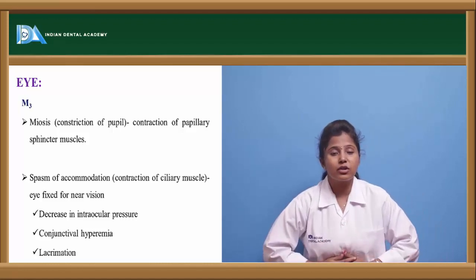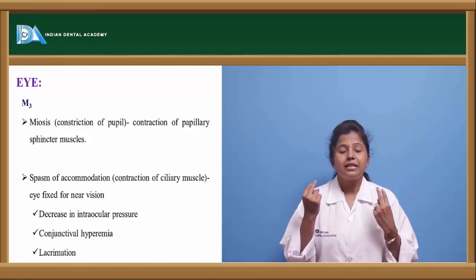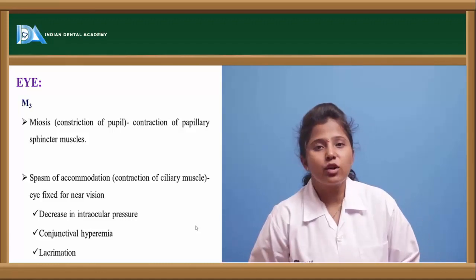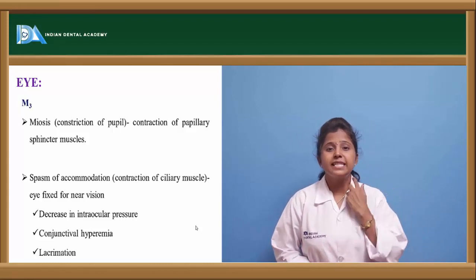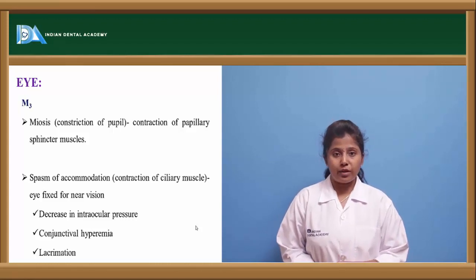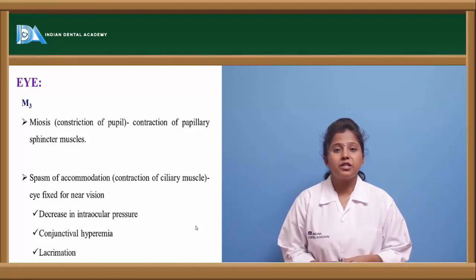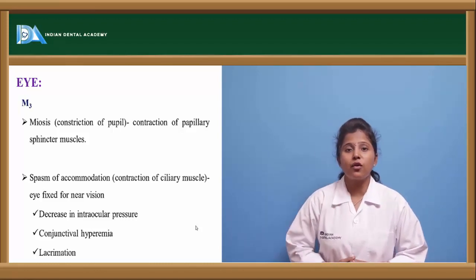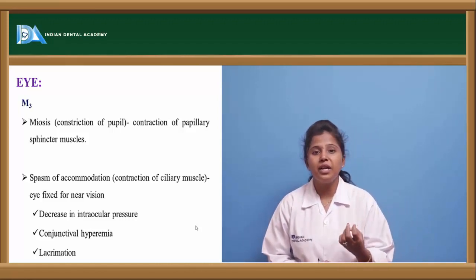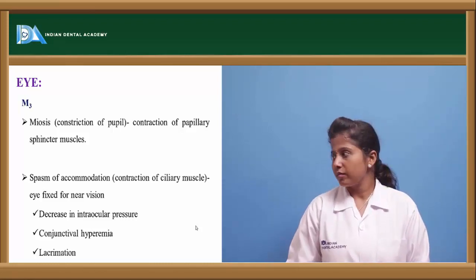So if there is any excessive contraction of the ciliary muscle, then there occurs spasm of the accommodation, and thereby the vision can be impaired. In the eye, it causes spasm of accommodation. We can say the ciliary muscles which are present in the eye undergo contraction leading to the spasm of accommodation. Because of that, it may lead to lacrimation. In the sense, there will be excessive secretions of the lacrimal glands, and we can say the conjunctival hyperemia. I mean, there will be the conjunctivitis condition, and there will be decrease in the intraocular pressure.